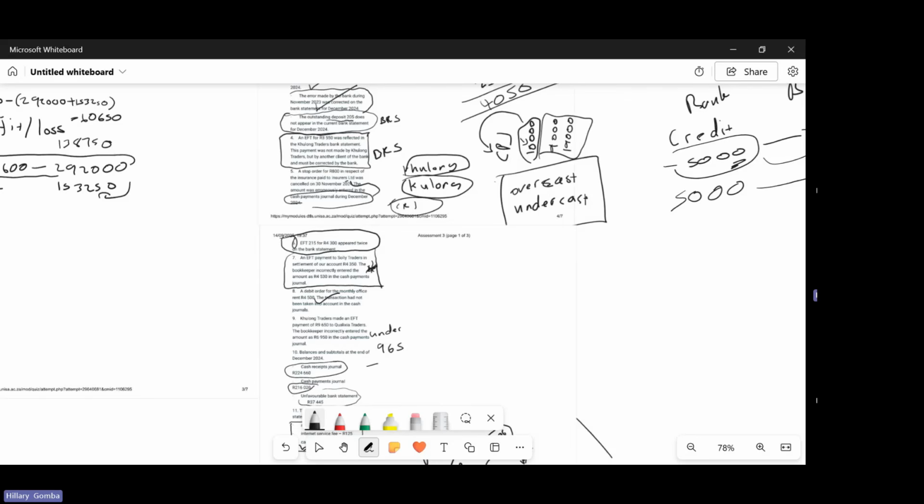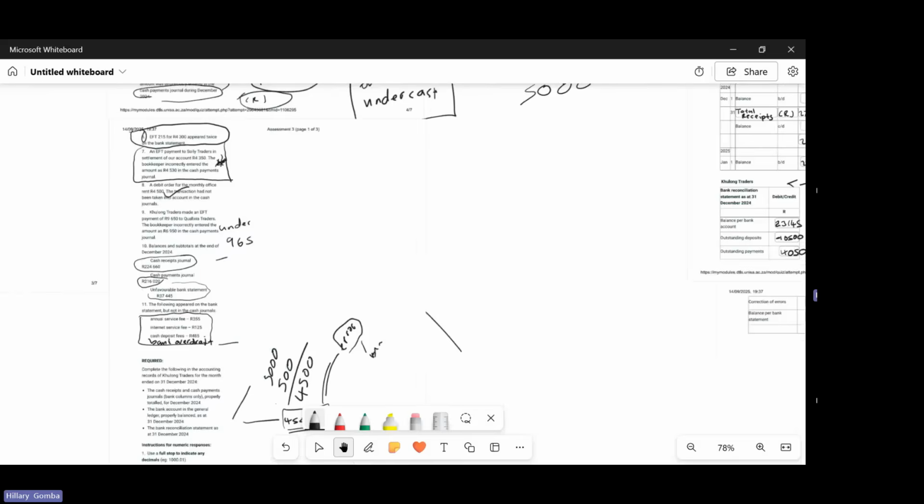So if it appeared twice, it means that we made a payment of 4,300 to someone, but instead the bank recorded that amount twice. Meaning to say the bank has to add that amount back that they entered twice and then leave the one that we made the correct payment for, which is 4.3.